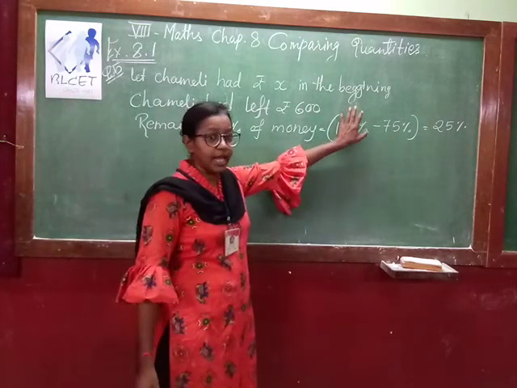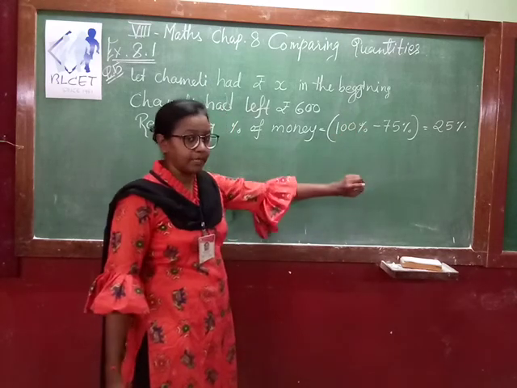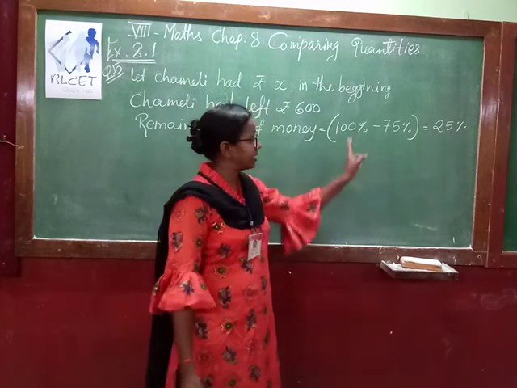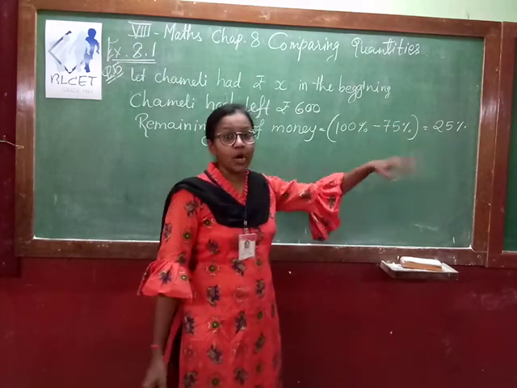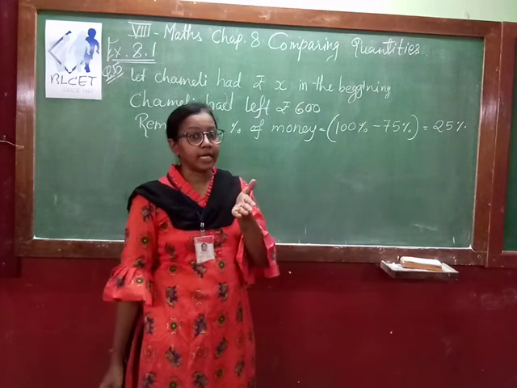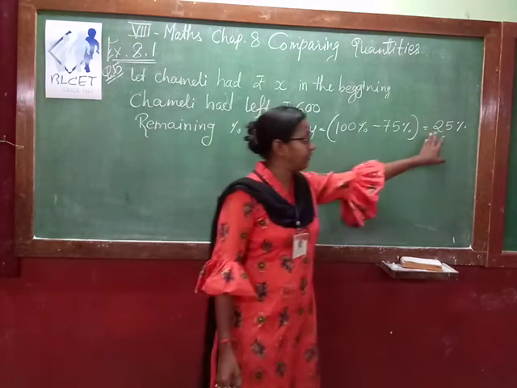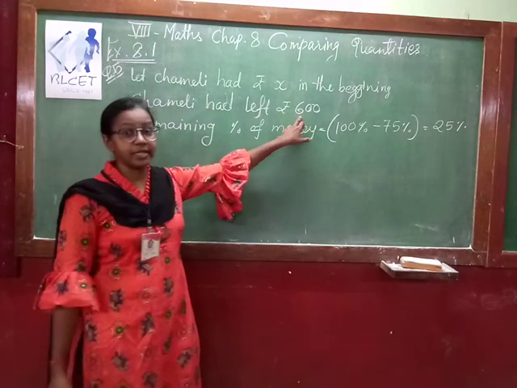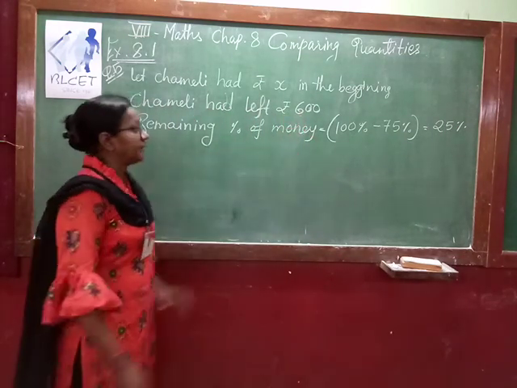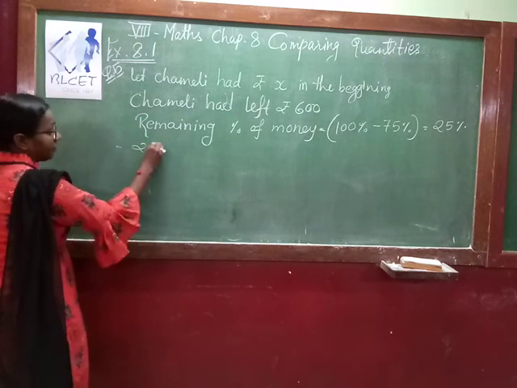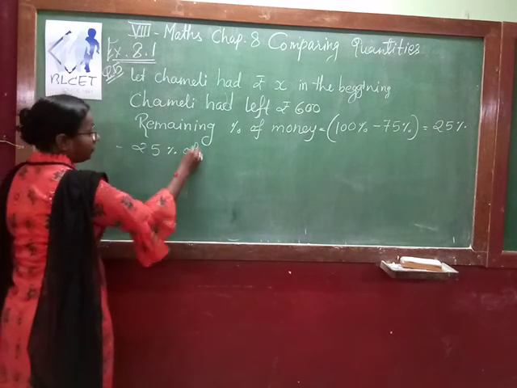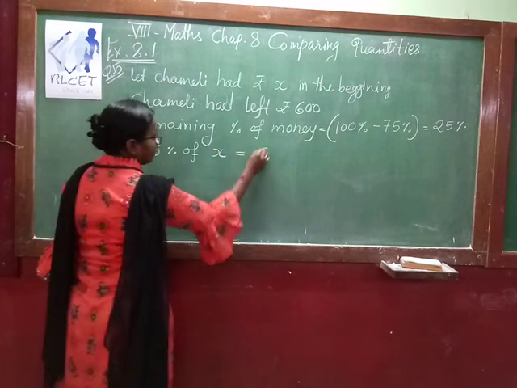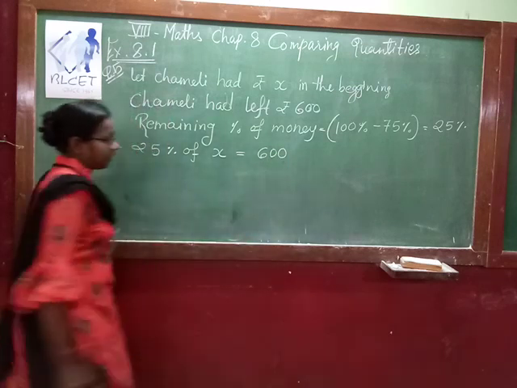100% money she had. Out of this 100%, she has already spent 75% money. That is 100 minus 75. So what percentage of money had left with her? That is 25%. And this 25% represents what? Rupees 600. Okay. So now, therefore, 25% of the total amount she had at the beginning is equal to rupees 600.